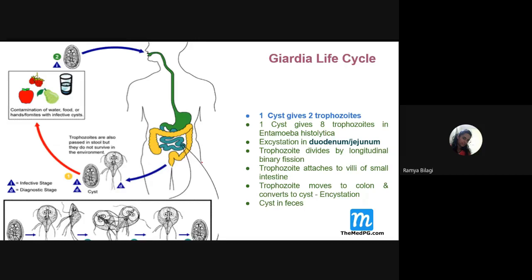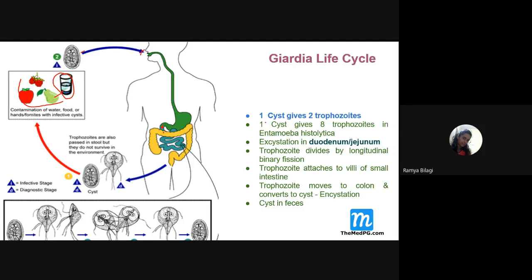Now let us see the life cycle. Look at this picture, very, very important, because questions are asked nowadays giving the life cycle, and they will ask you to identify which particular microorganism this life cycle belongs to. Now look at this life cycle for Giardia lamblia. Whenever a person consumes contaminated food, fruits or any eatable source with the cyst of Giardia lamblia, it will reach the duodenum.